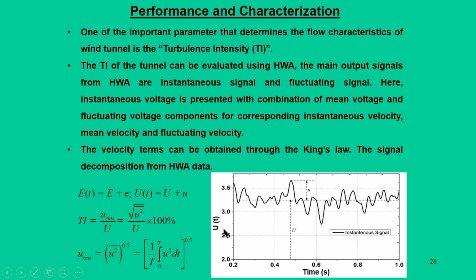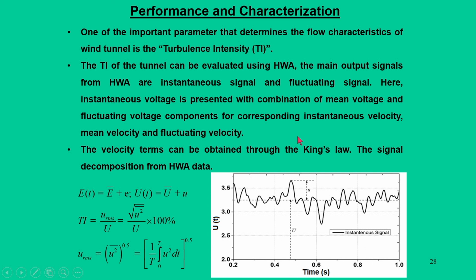This particular plot shows the velocity in the test section of a tunnel, and this value is about 3.25 meter per second, which is the average wind speed, but there are fluctuating components u. This average is u bar, and this data is taken for about 1 second.